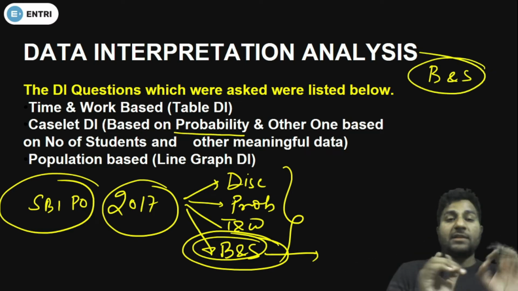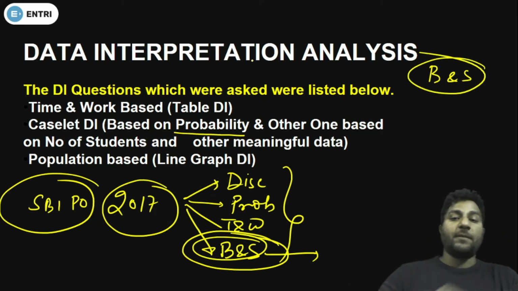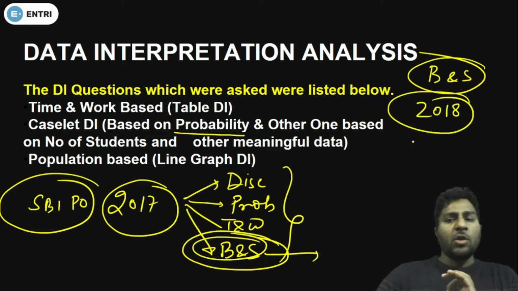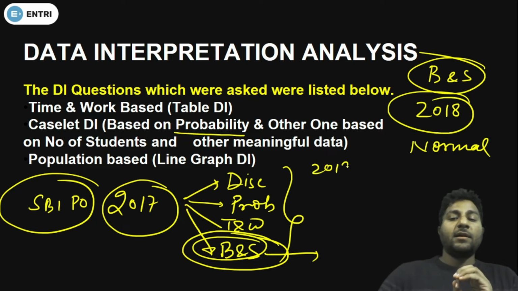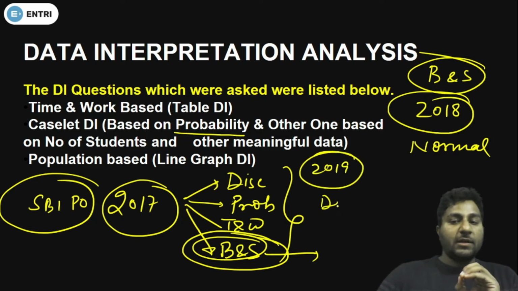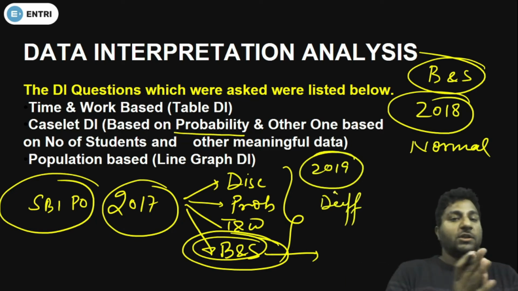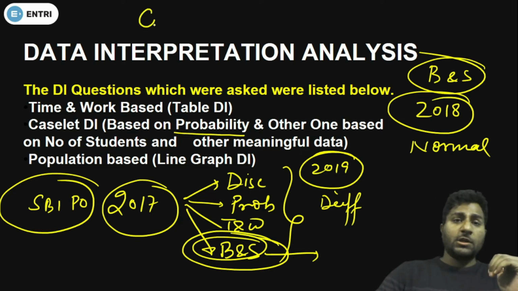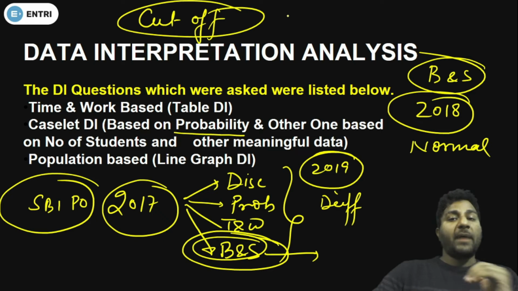And seriously, that DI was a bit different. In 2018 we have seen some normal DIs, but again, 2019 has been a bit difficult for the aspirants. Okay, so they are changing with time, and this year we saw some really good questions in the prelims examination. But as I have told you, the cutoff will be on the higher side because of the pandemic situation.